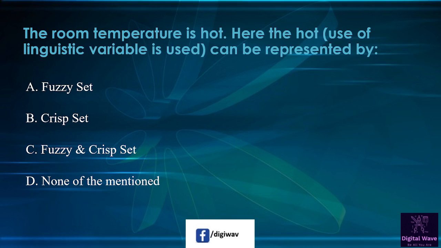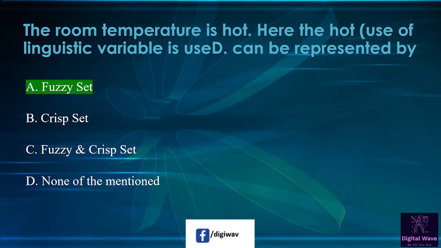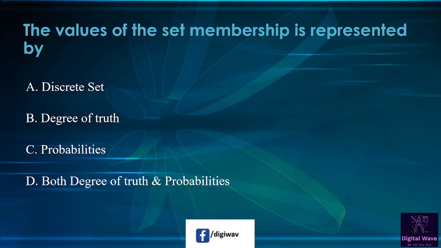Third option is fuzzy and crisp set, and the last one is none of the mentioned. So right answer will be fuzzy set. Next question is the values of the set membership is represented by first option available here, discrete set. Second option available here, degree of truth. Third option is probabilities, and the last option is both degree of truth and probabilities. So right answer will be degree of truth.